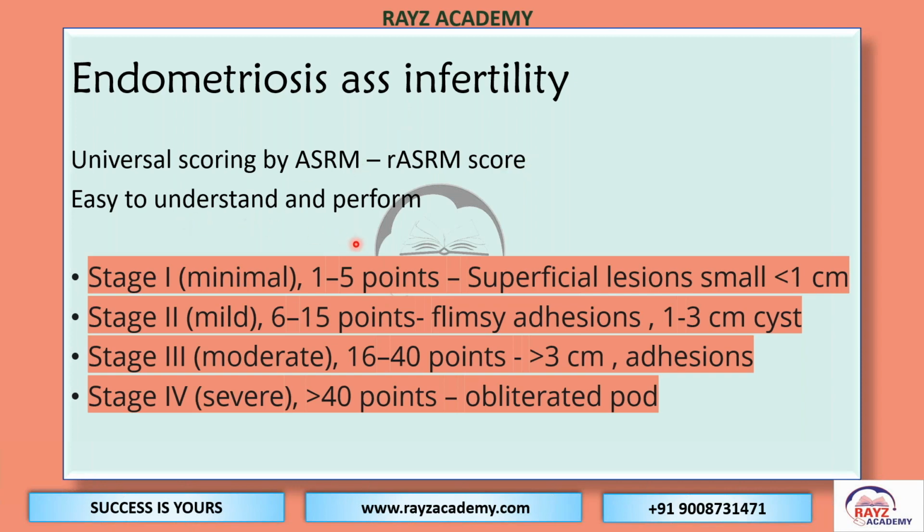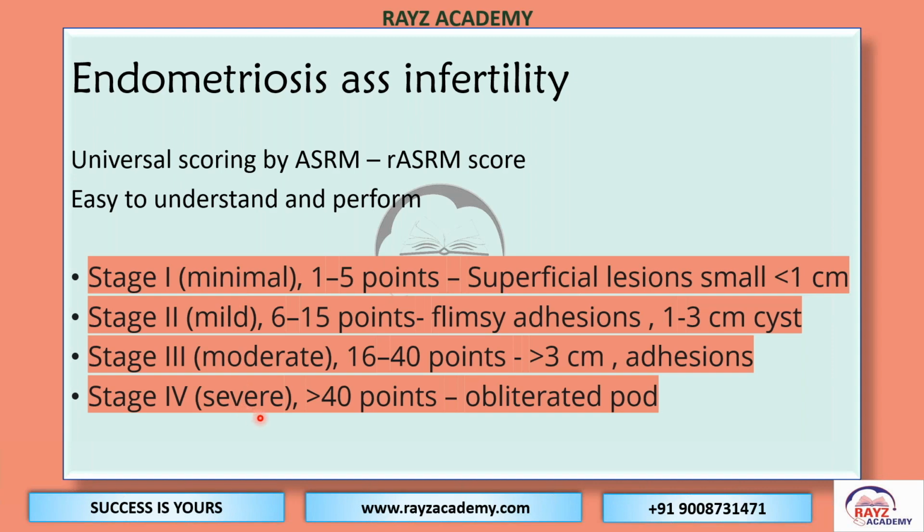It is easy to understand and perform. They have given a proforma for when we do a laparoscopy in the patient. We classify the woman for endometriosis into 4 stages: 1, 2, 3, and 4, that is minimal, mild, moderate, and severe.